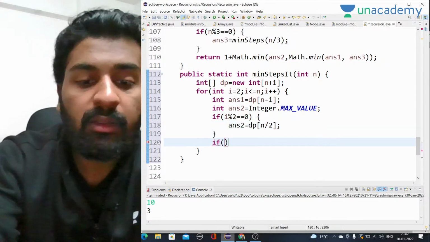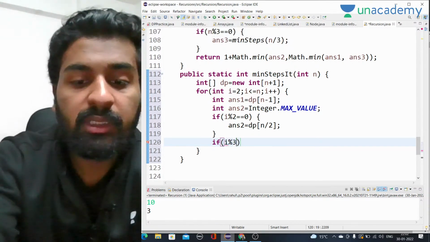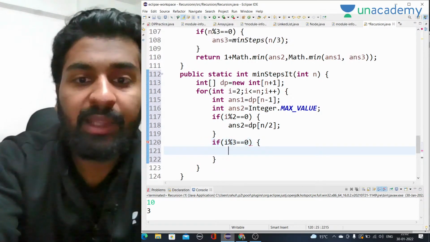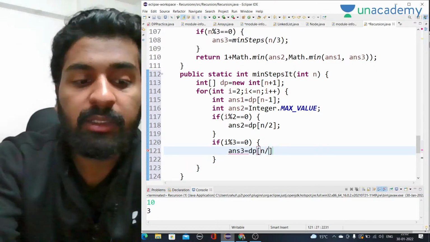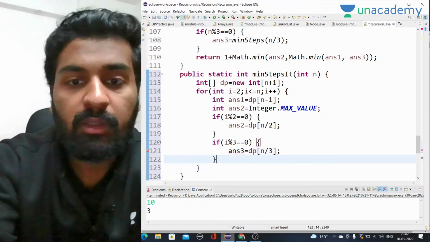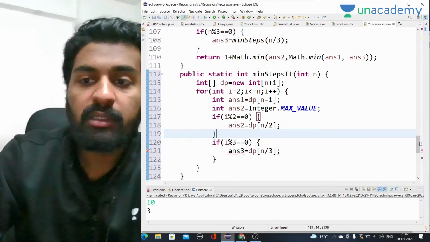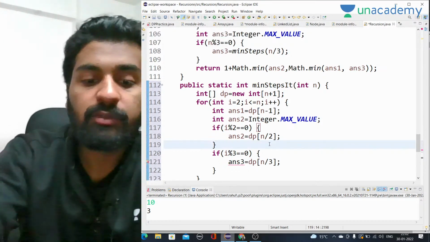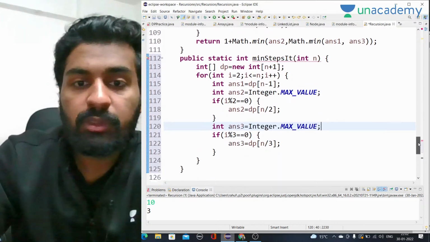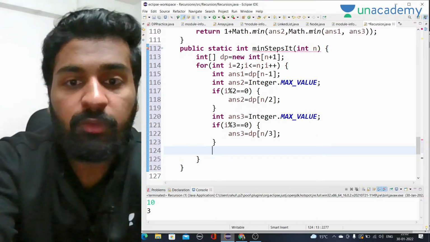If i modulus 3 equal to 0, in that case answer3 will be equal to dp of i by 3. Here as well we will take answer3 as MAX_VALUE initially. So this is the case. Now we have to take the minimum of all 3.